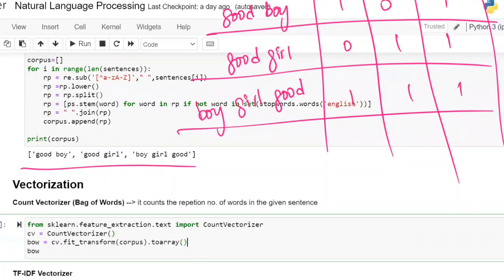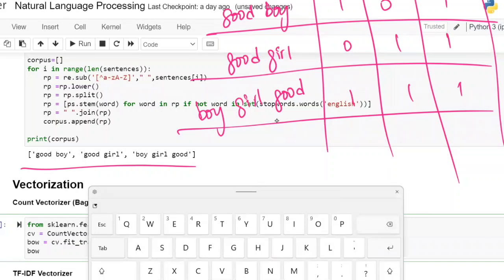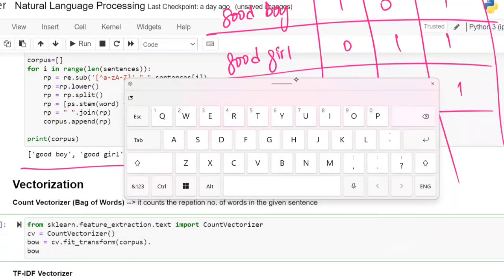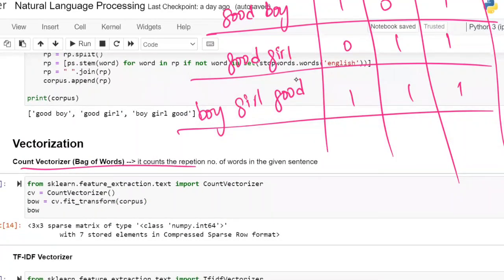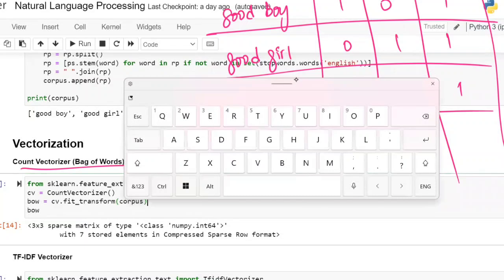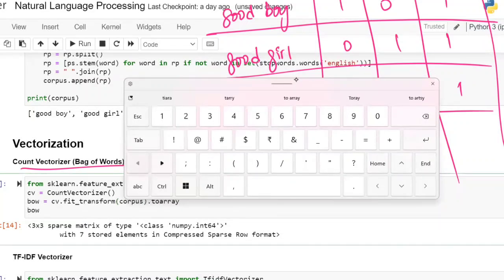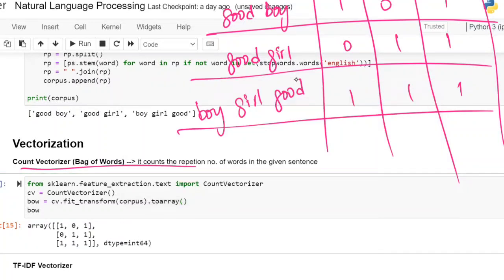Sir, how can I know whether I have to write toarray or not? Just don't write it first. Without writing it, just observe and execute. It gives the output as converted in the backend, but the output shows as some kind of function. If you want to see the values, you have to write toarray. It is then converted to array format and gives us the output. Same 101, 011, 111. Is that clear?